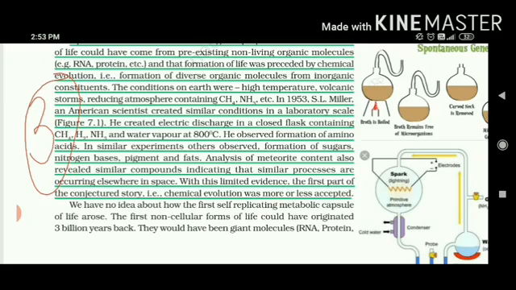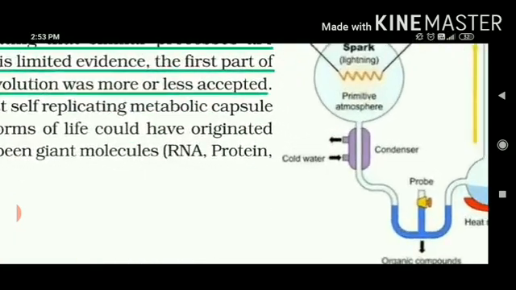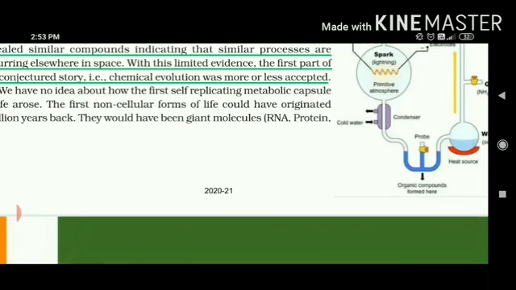What happened after a week when he checked: all those gases were under the spark condition and they were revolving through the whole tube system. He observed formation of amino acids. Now here you can see organic compounds were formed here.